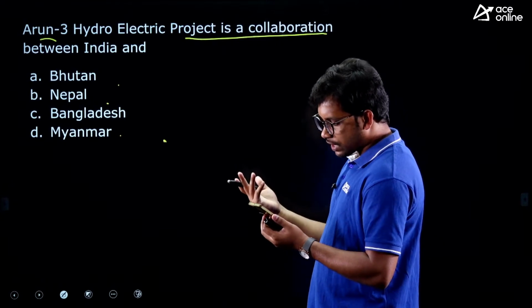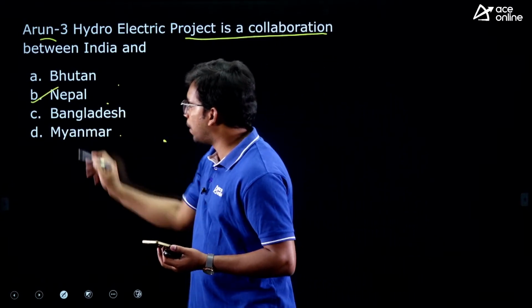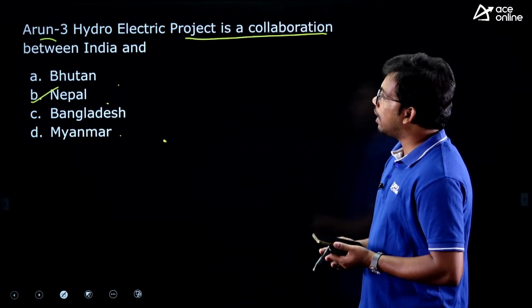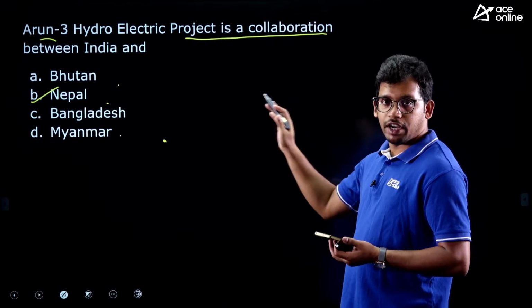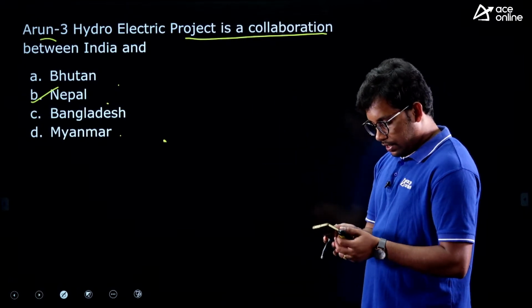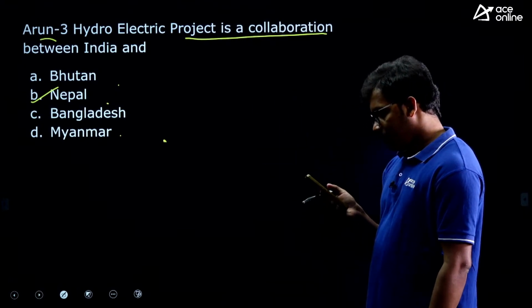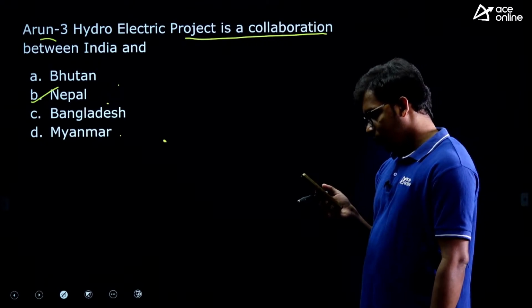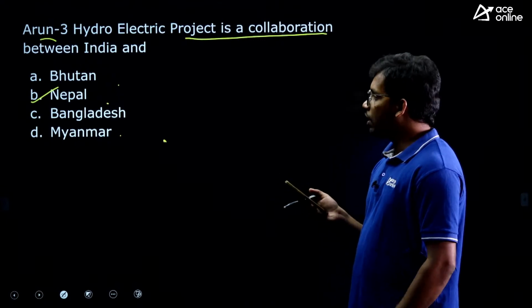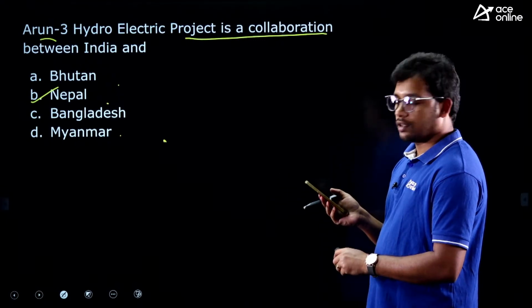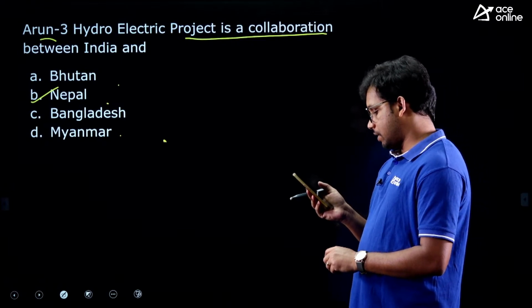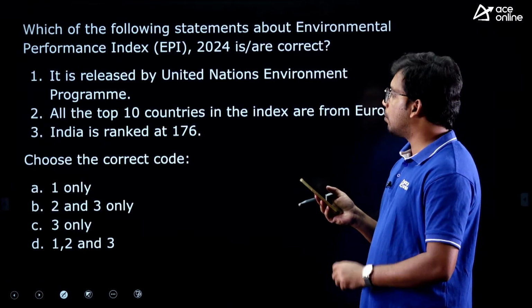Yes, it is a very direct question, that is Nepal, right? So this flows through Nepal, and Arun 3 project is a collaboration between India and Nepal. Yes, correct. Sahana, Santosh, Keshav, Rupali, everyone has answered this correct. Yeah, correct. Ramya, Srinath, Malini, everyone has answered this correct.